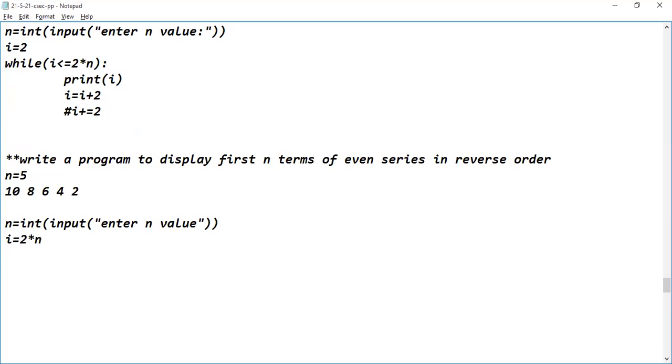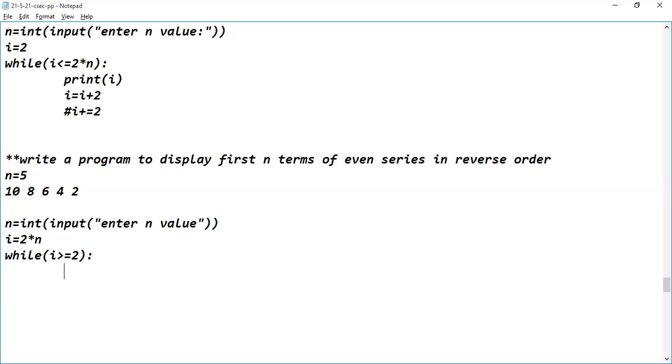Then a while loop should be written. So while of condition has to be specified. What should be the condition? Can anyone guess? i greater than or equal to 2. Superb. i greater than or equal to 2.